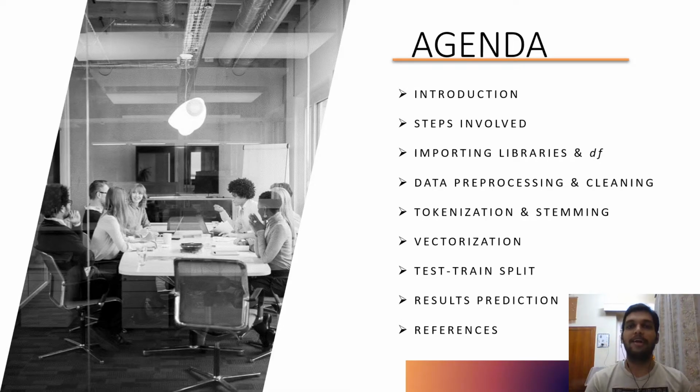So our today's agenda is, firstly, we will proceed with the introduction of machine learning and natural language processing. Then we will understand it through a live example on restaurant reviews and the steps involved in it. So following are all the steps from importing libraries to viewing the data set and then processing the data set and cleaning it, then tokenization and stemming, vectorization, train test split, and last but not the least, results prediction. And then we will go through our references and our team members at the last. So let's proceed with the steps one by one.